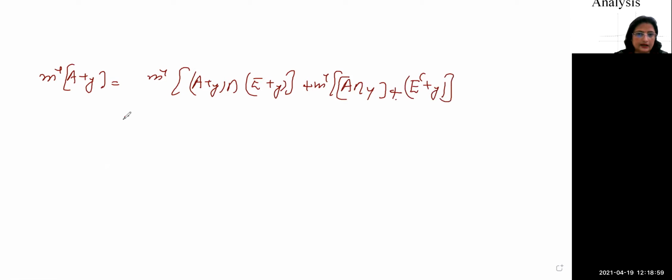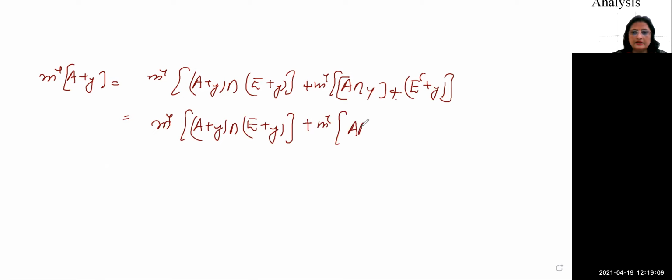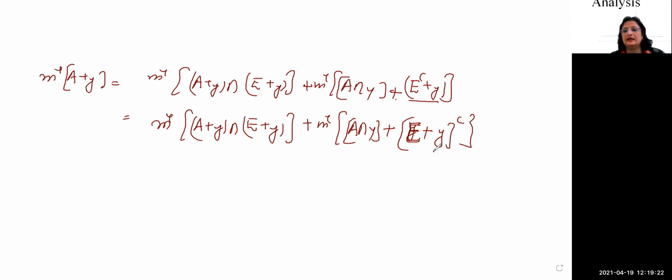Now this will remain the same, plus m star A plus y intersection, and I can write this expression as y plus E, one and the same thing, E plus y its complement. The complement of a translated set is the translate of the complement, okay? So you can write here E plus y its complement is equal to E complement plus y.